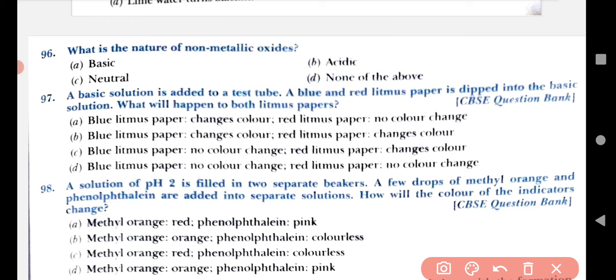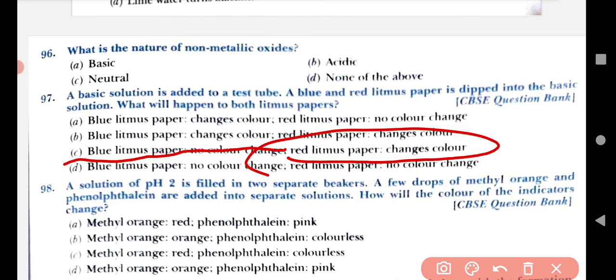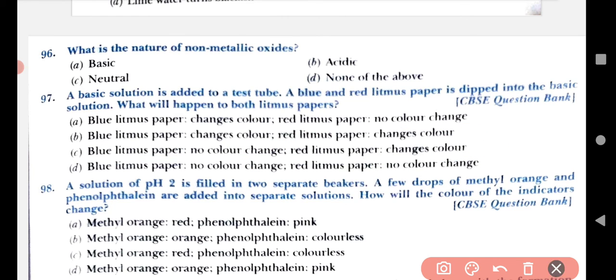Next one. A basic solution is added to a test tube. A blue and a red litmus paper are dipped into the basic solution. What will happen to both litmus papers? Simply, blue litmus paper shows no color change in base, and red litmus paper turns blue. Okay, this is true.